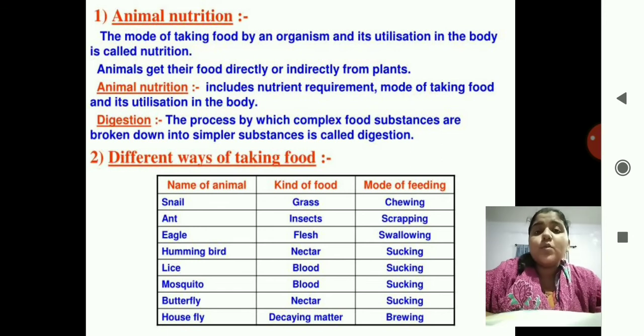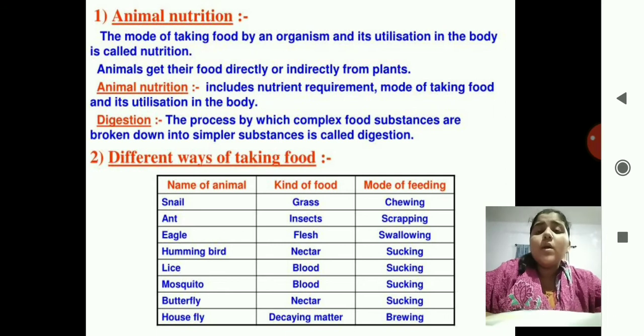This whole process is known as nutrition. Not just taking the food in, but this food is utilized by your body to get energy, and this is known as nutrition. So animal nutrition includes nutrient requirement, mode of taking food, and its utilization in the body.